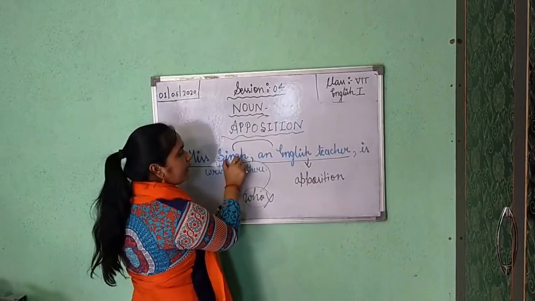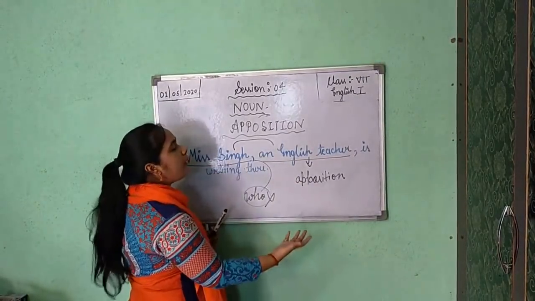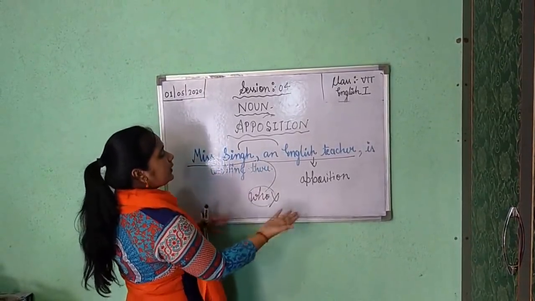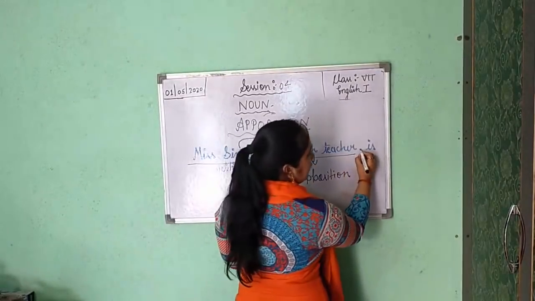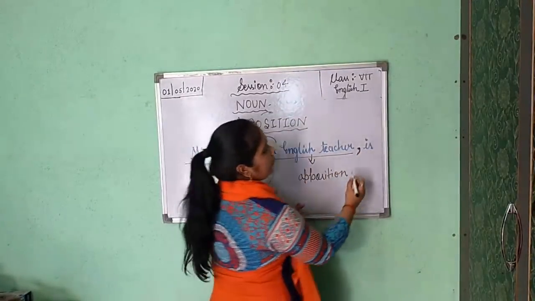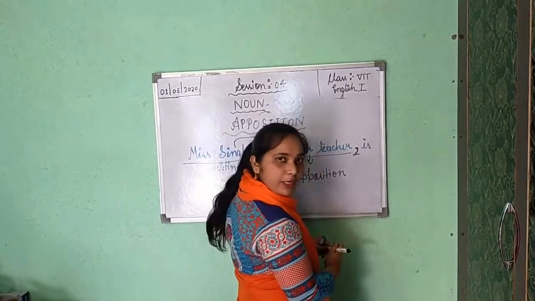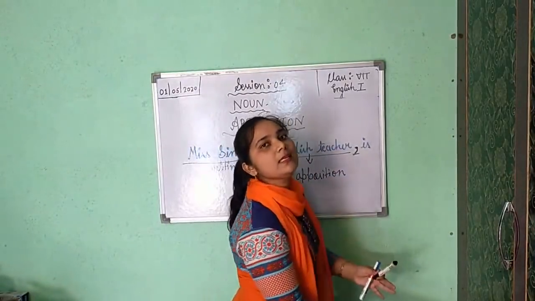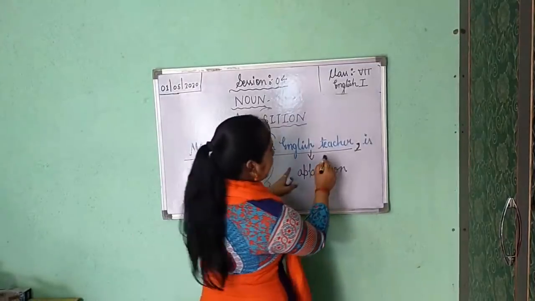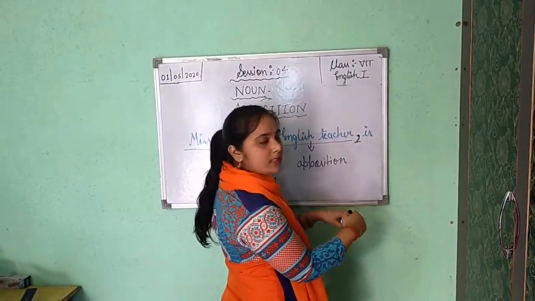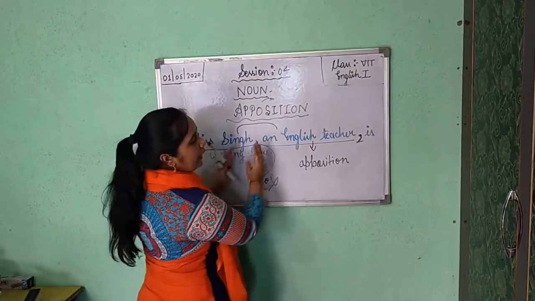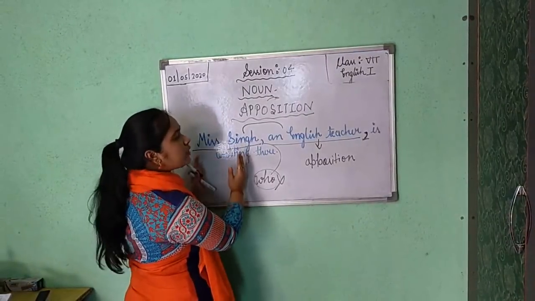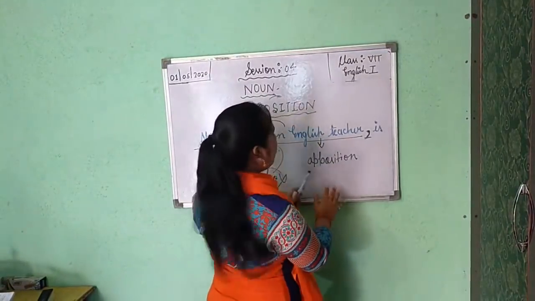Simply you put a comma after the main noun, and then you write the describing or explaining noun, which shows something about Missing. After completing that describing noun, you put a comma again. Understood? And after the comma you write the rest of the sentence, whatever the person is doing here. So the second noun, which is used in a sentence to explain the first noun, is said to be in apposition to the first noun, the noun which comes before. It was an apposition only.